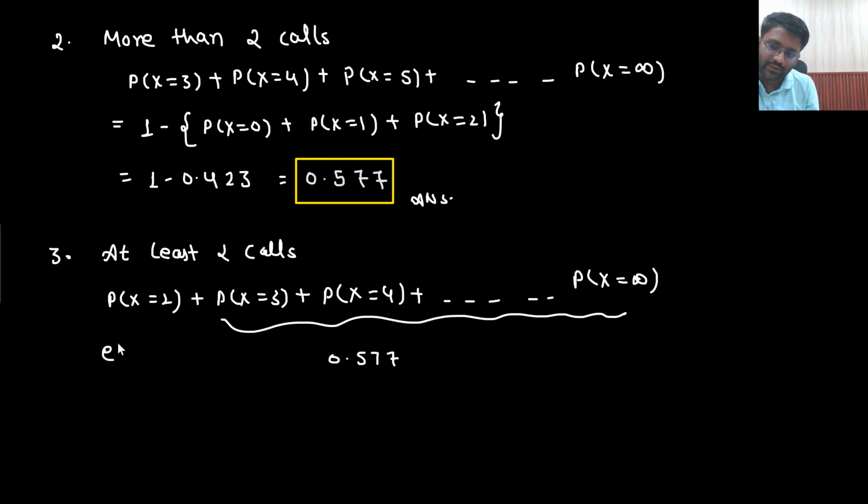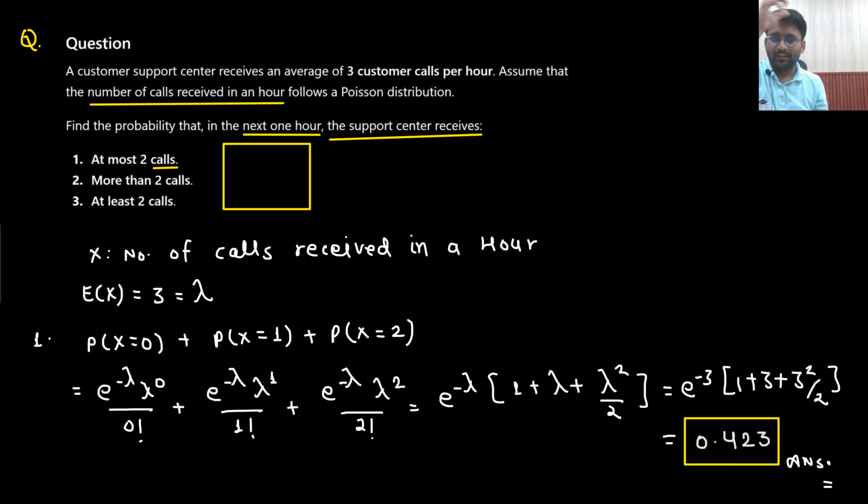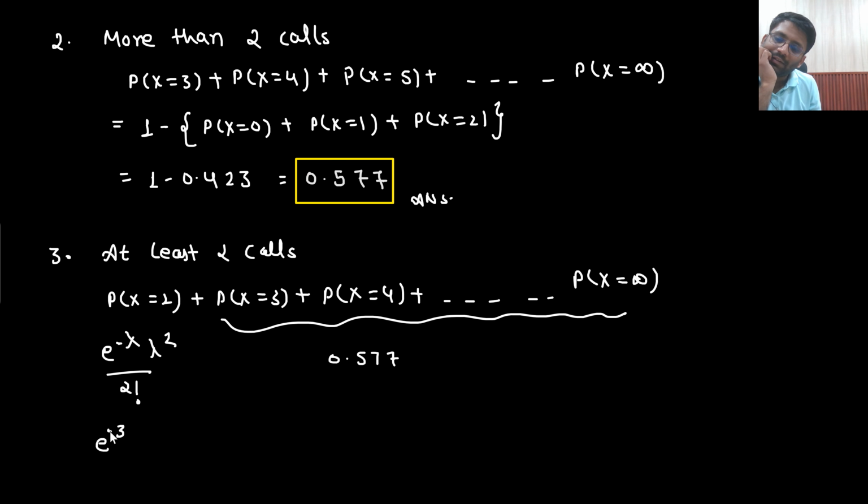I am only supposed to find out this value, which will be e to the power minus lambda, lambda to the power 2 divided by 2 factorial. So e to the power minus lambda, lambda is 3. E to the power minus 3, 3 to the power 2 divided by 2. So 9 by 2 e to the power minus 3. That gives 0.224. So what is the answer?